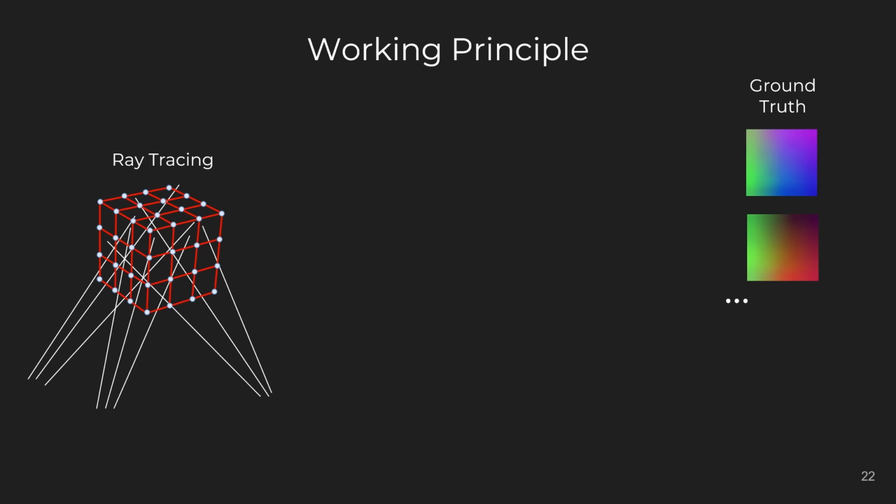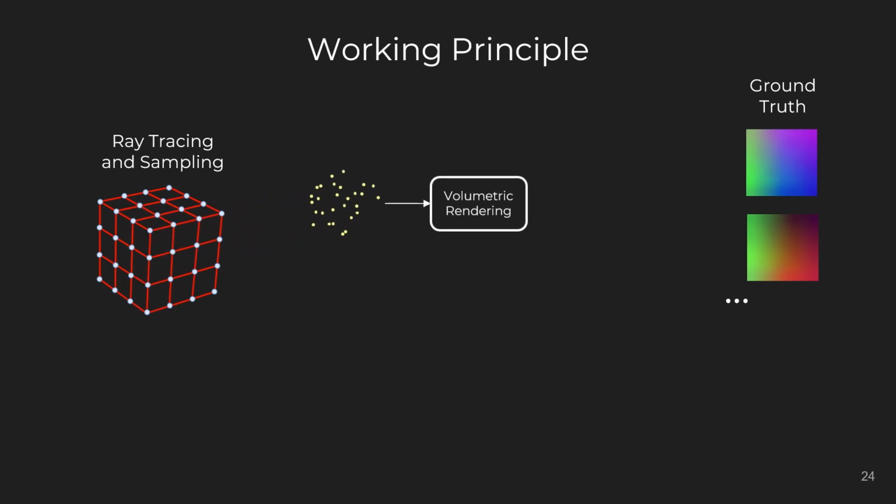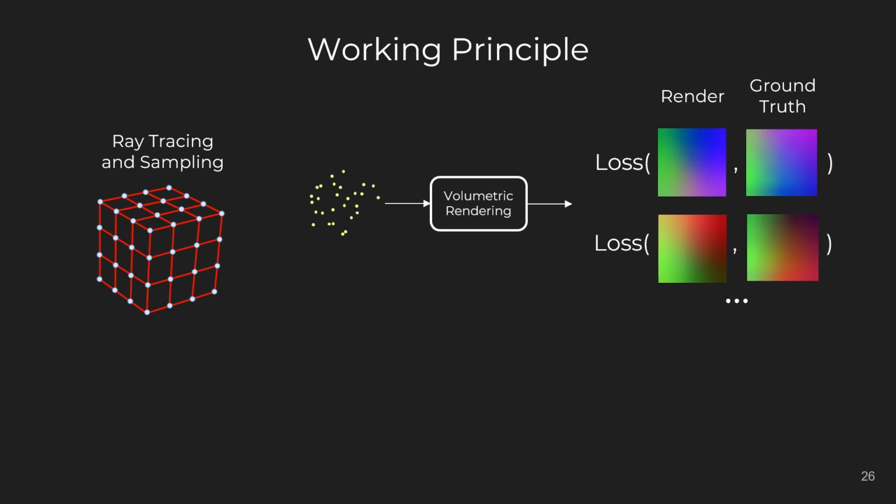Once the voxel size is determined, we optimize the voxel grid to render the observed views. This begins with ray tracing from the observed views. Then, we sample the voxel grid using trilinear interpolation, and the samples are used for volumetric rendering. The rendering produces feature patches, which we want to be as similar as possible to those observed during tracking. For this reason, we apply a loss function to minimize the discrepancy between the rendered and observed features.